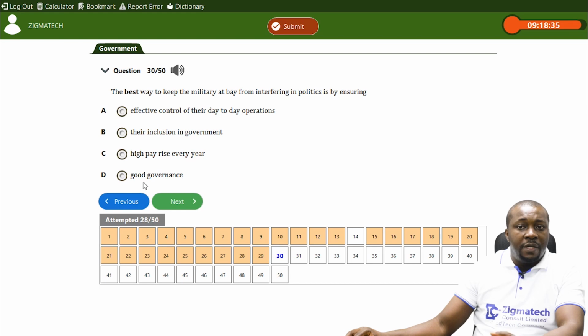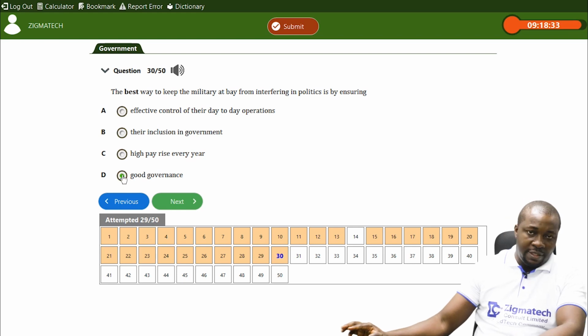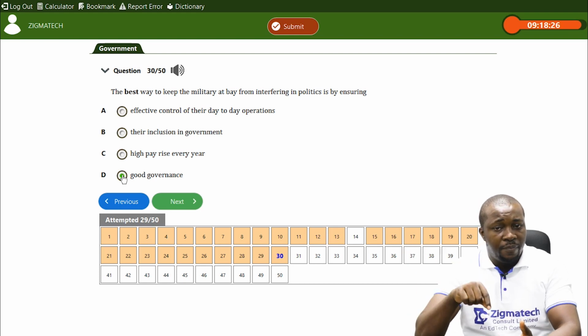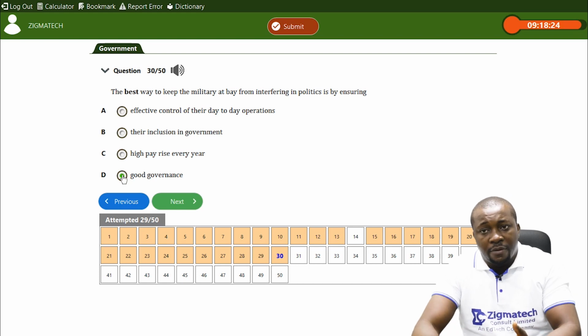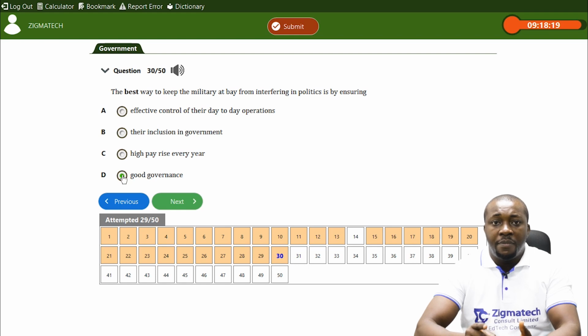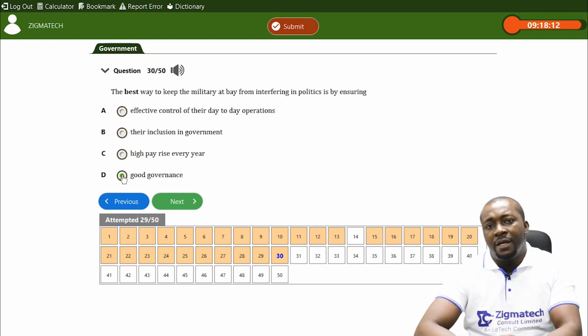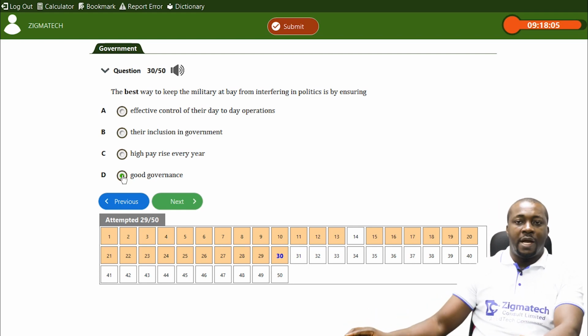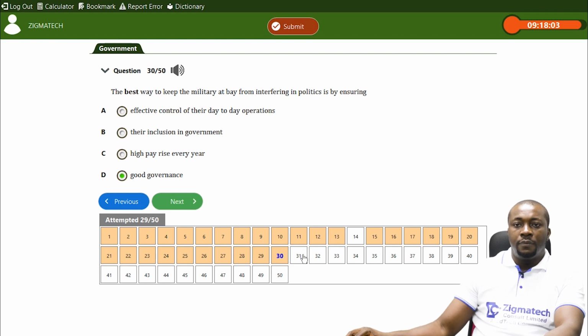It won't go a long way, but when you practice good governance, good governance is devoid of corruption and bribery, which is one of their reasons. Good governance gives dividends of democracy, like building of infrastructure. With good governance, the economy will be bright. So when you have good governance in place, we won't have some of the crises that led them to interfere in our governance. So good governance is the answer.